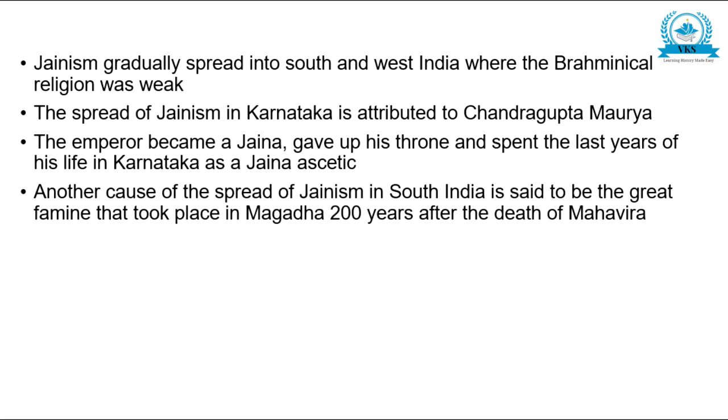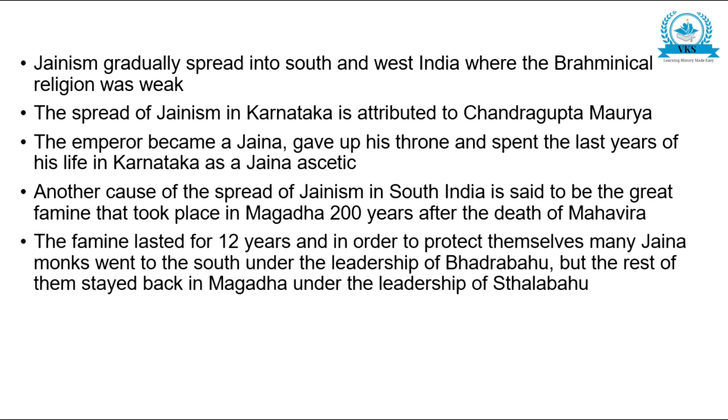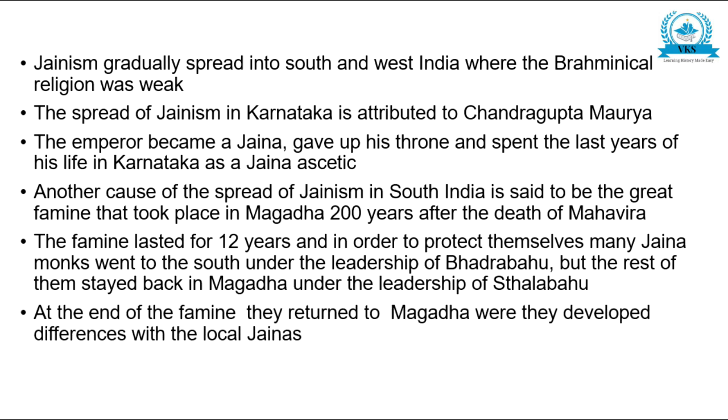Another cause of the spread of Jainism in South India is said to be the great famine that took place in Magadha 200 years after the death of Mahavira. The famine lasted for 12 years, and many Jaina monks went to the south under the leadership of Bhadrabahu, but the rest stayed back in Magadha under Sthalabahu. At the end of the famine, they returned to Magadha, where they developed differences with the local Jainas.